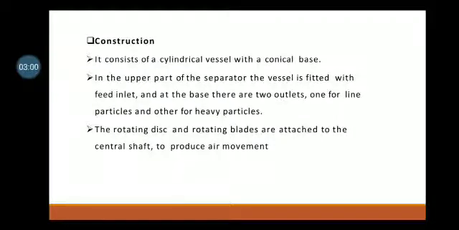Construction: it consists of a cylindrical vessel with a conical base. In the upper part of the separator, the vessel is fitted with the feed inlet, and at the base there are two outlets, one for fine particles and the other for heavy particles. The rotating disc and the rotating blades are attached to the central shaft to produce air movement.